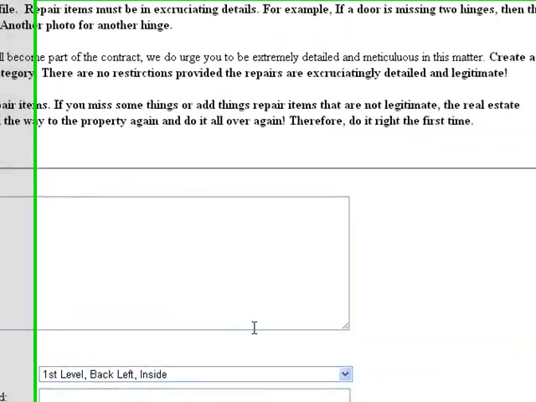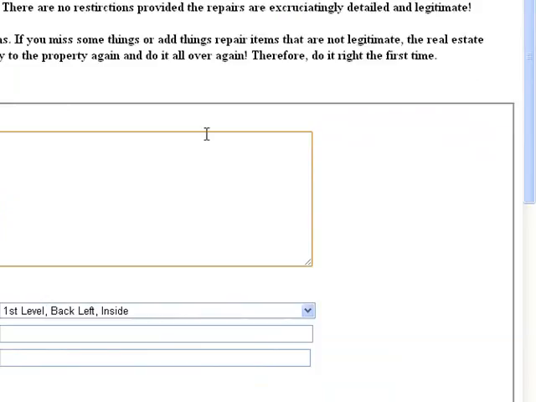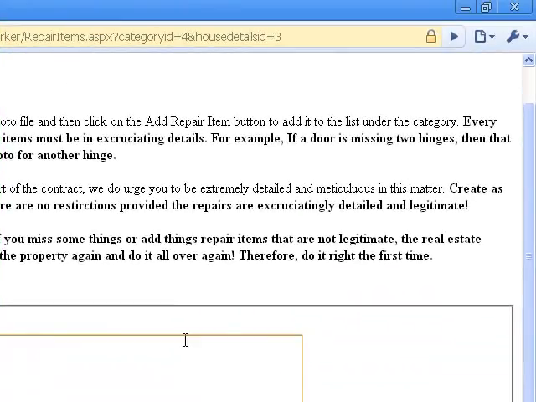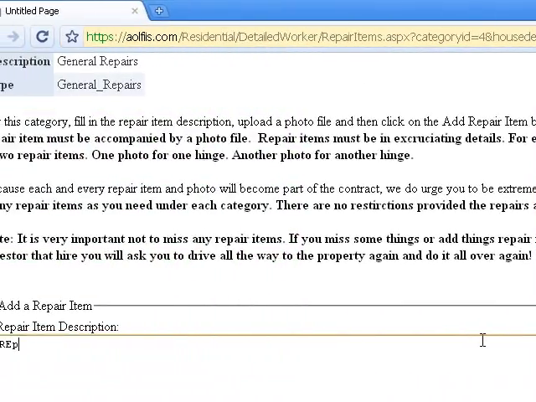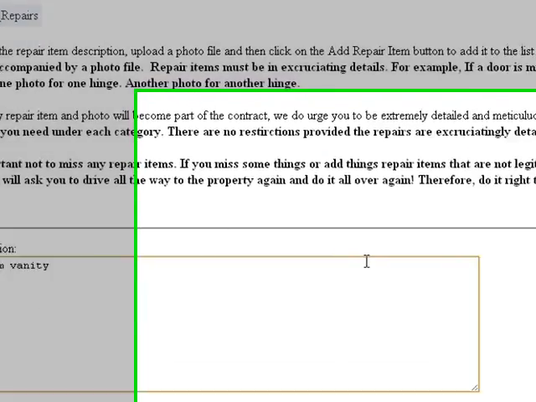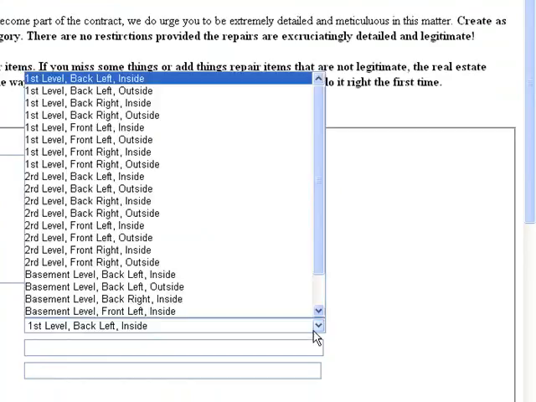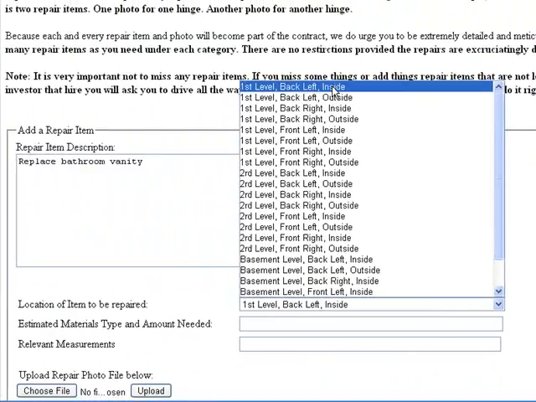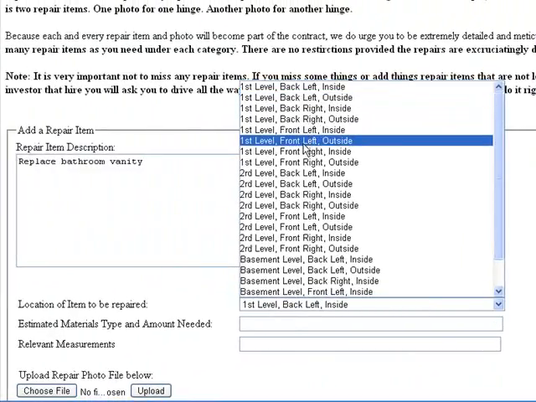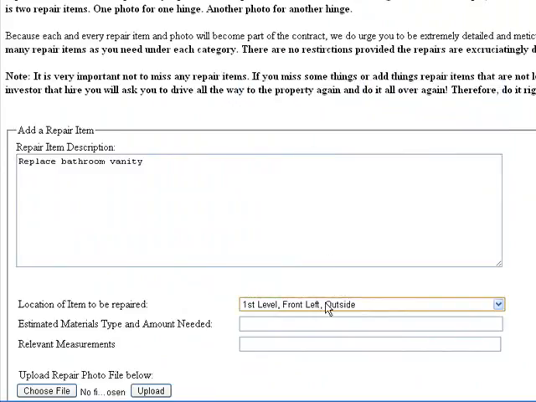So here we go into the general repair category, and then we add each repair item, for example, replace bathroom vanity and so on and so forth. We select the exact location where the repair item is.